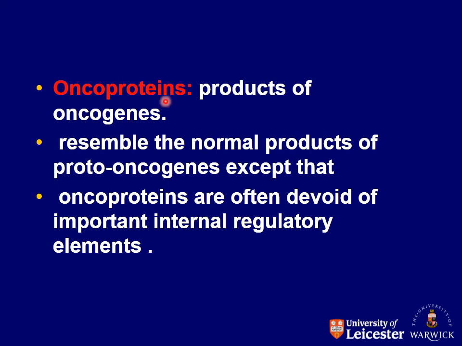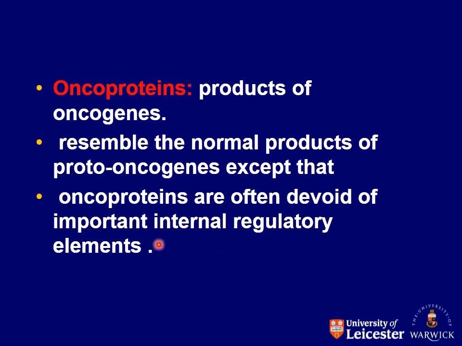Oncoproteins. What are oncoproteins? Why do we use the word onco? Because these are the proteins that are formed by the activity of the oncogenes. Oncogenes are involved in production of abnormal tumorous proteins. So the oncoproteins are those proteins that are formed as a result of activity of the oncogenes. They resemble the normal products of proto-oncogenes, except that oncoproteins are often devoid of important internal regulatory elements.